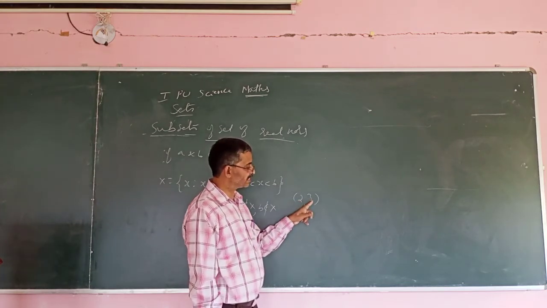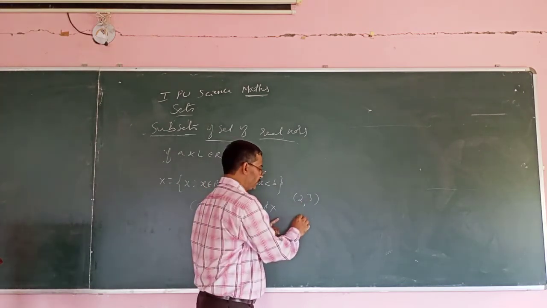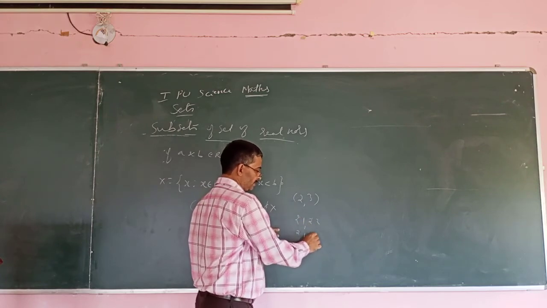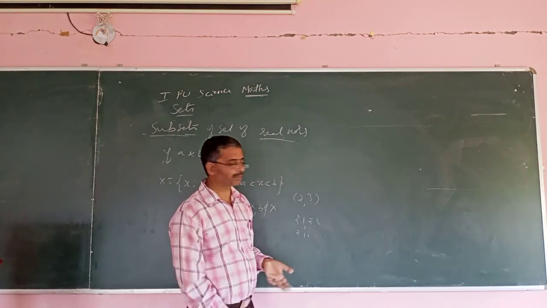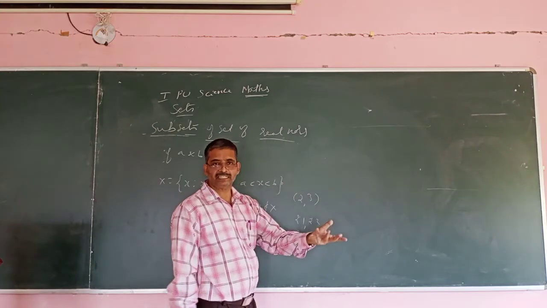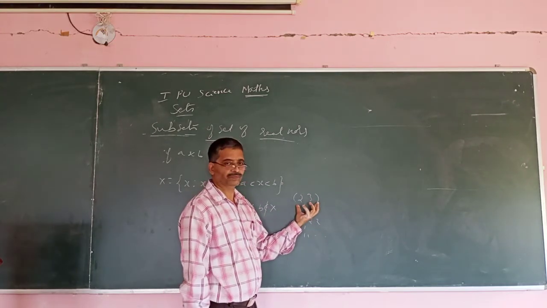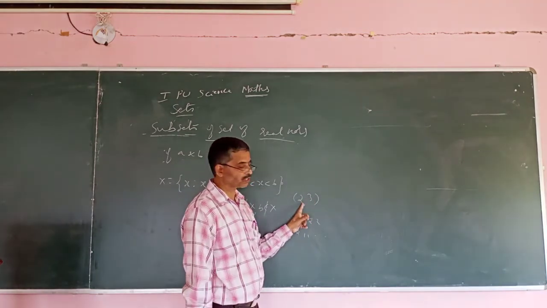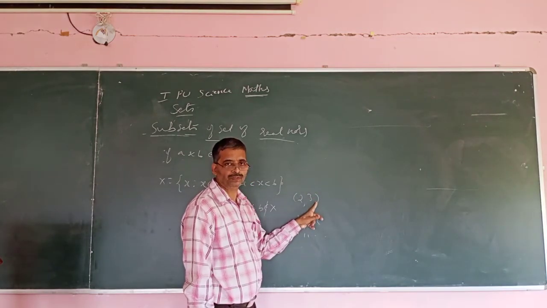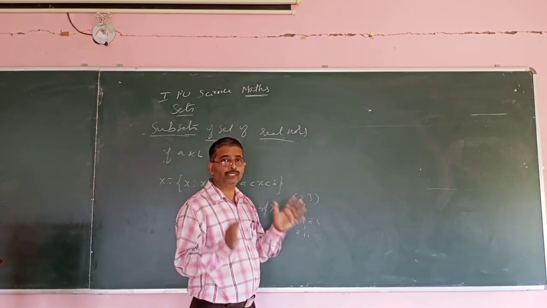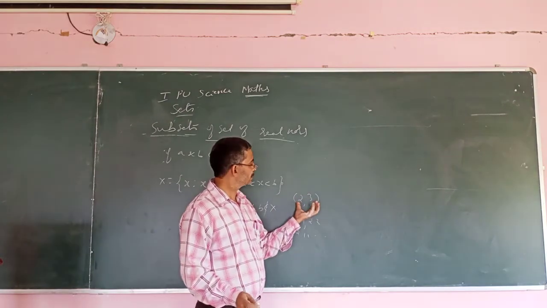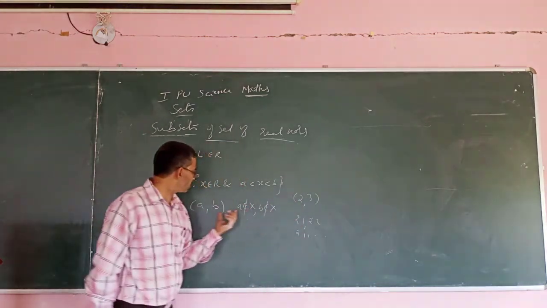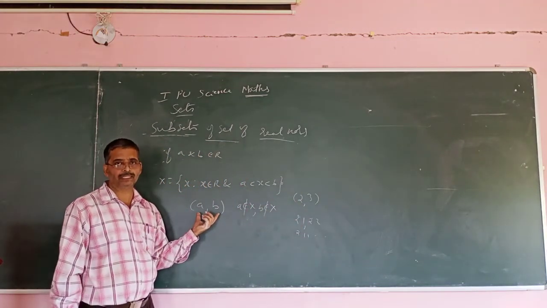2 is not part of this, 3 is not part of this, but 2.1, yes, 2.2, 2.111, you can write infinite numbers. 2.999, yes, belongs to this interval, but 2 doesn't belong to it, 3 doesn't belong to it. Whatever number you take in between 2 and 3 belongs to this interval. Okay, this we call open interval (a, b). Open interval (a, b).